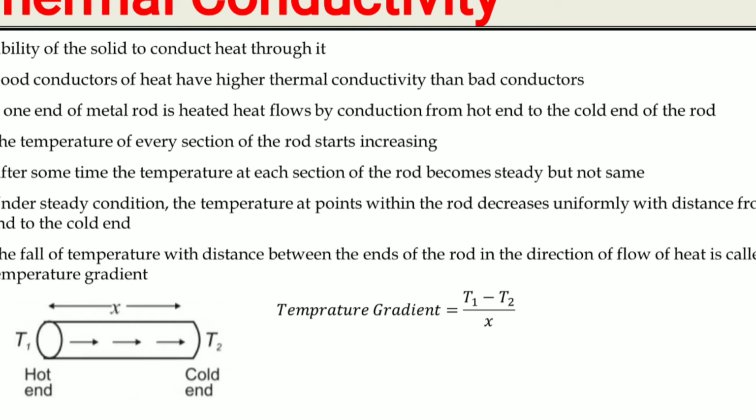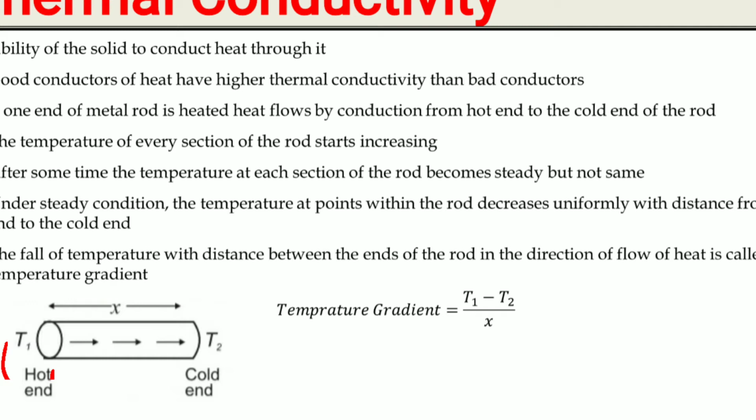As I have told already, in conduction, molecules vibrate about their mean position. When you are providing heat, say this is the rod on which we are providing heat at one end. So this is the hot end, the temperature of the hot end is T1 and the cold end is T2. So heat is transferring from the hot end to the cold end.